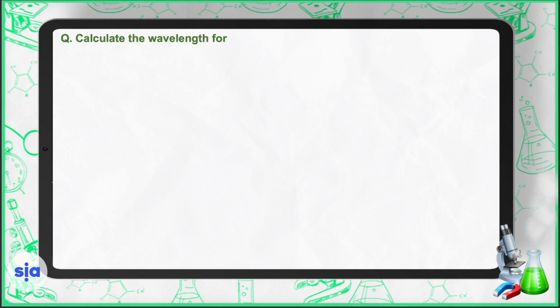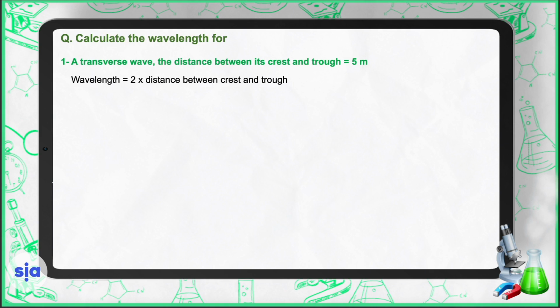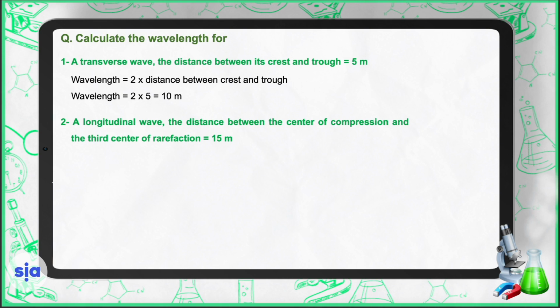Now calculate the wavelength for a transverse wave. The distance between its crest and trough equals 5 meters. From the previous slide, we know that the wavelength equals 2 times the distance between crest and trough. So it equals 2 times 5, equals 10 meters. Calculate the wavelength for a longitudinal wave.